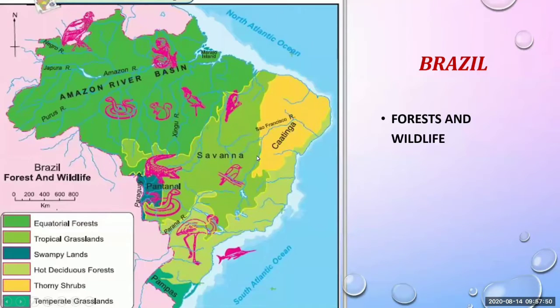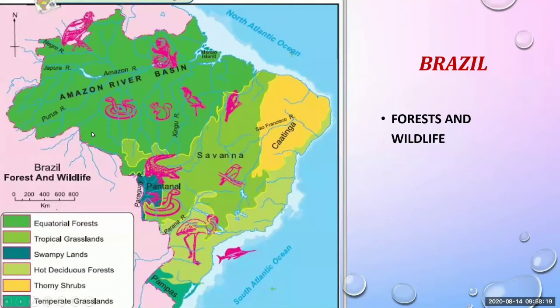Now we'll look at the map. See, in the legend, which is also called the index, first is given equatorial forest, and it is dark green colored. And you can check this color on the map. It covers all the Amazon river basin area.